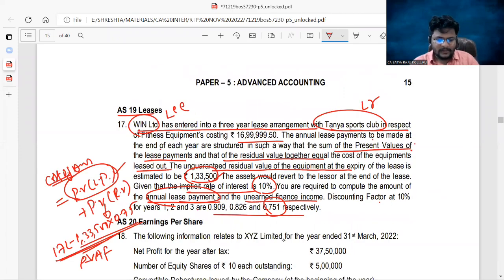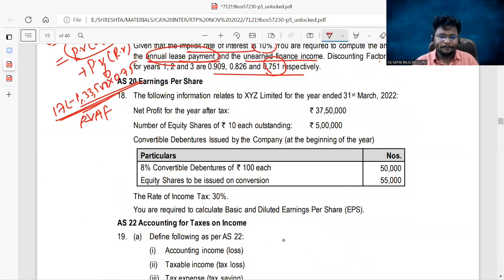Go back, guys. Come to AS20. What the problem is all about. The following information relates to XYZ Limited for the year ended 31st March 2022. Net profit for the year after tax given. This you can call PAT. Number of equity shares 5 lakhs. If they asked only the basic, you can calculate here itself 37 lakh 50,000 divided by 5 lakh, which is 7.5, which is the basic EPS.